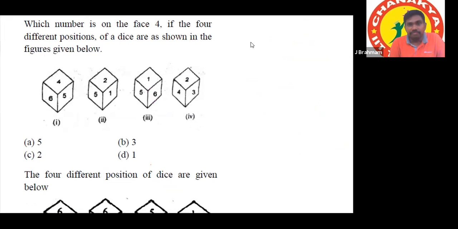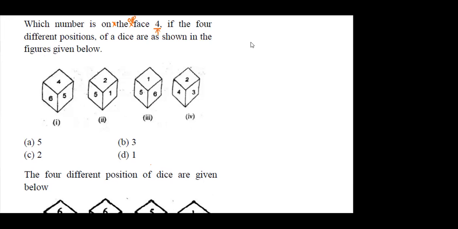Next question. Which number is on the face? 4. If 4 positions are given, it is not on the face. Which number is on the opposite face of 4? If 4 positions are given, we'll take which positions? First and second is enough, I think.